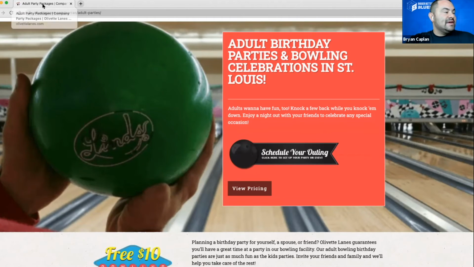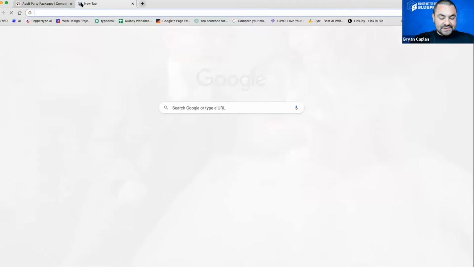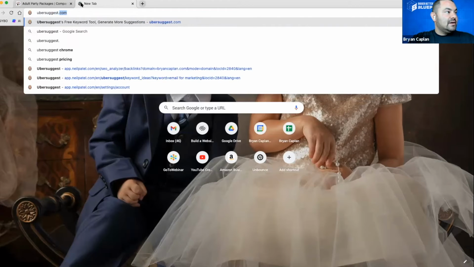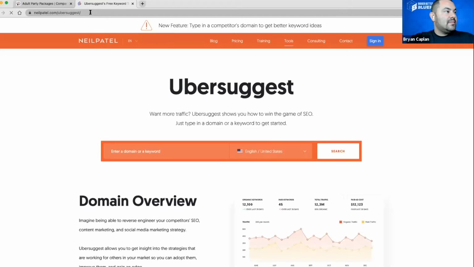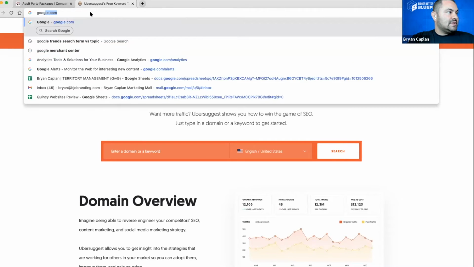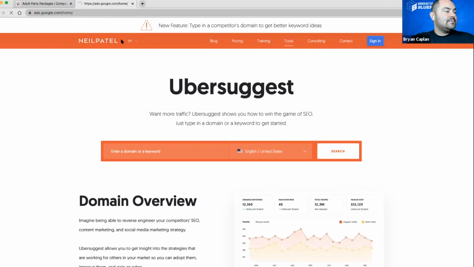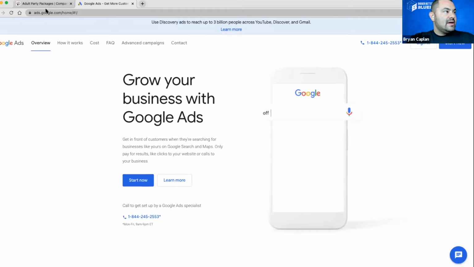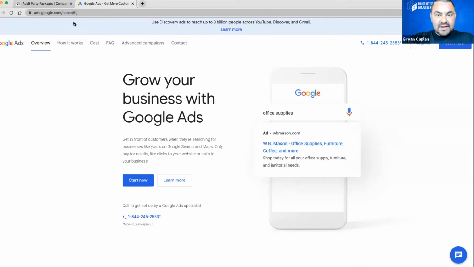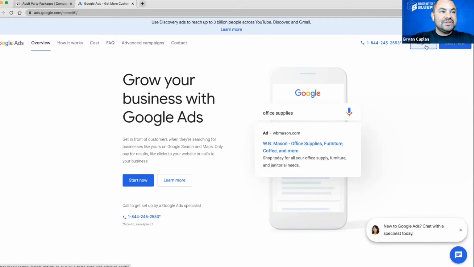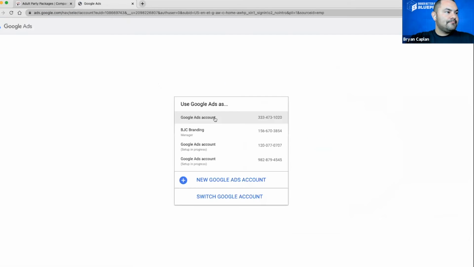So my thing here is adult party packages. What does that mean? And how many people are searching for it? I'll show you right here. Here's a cool tool for everybody. This is actually the Google tool. Let's go to google.com/ads. If you're logged into your Google account and you go to Google Ads, you do not have to start building an ad in order to use this. I'm just going to sign in. I don't even know which one I have. Let's do this one.